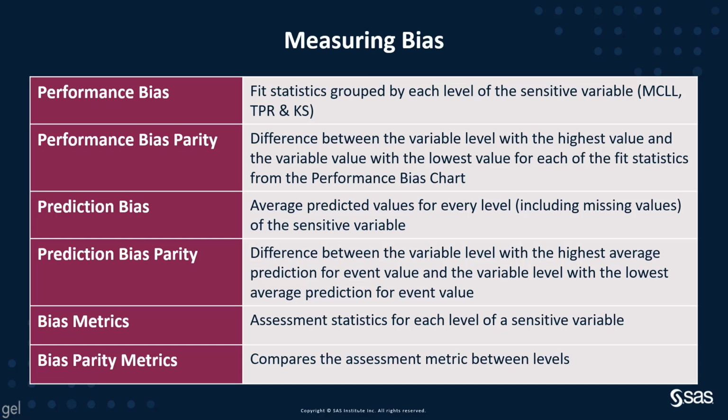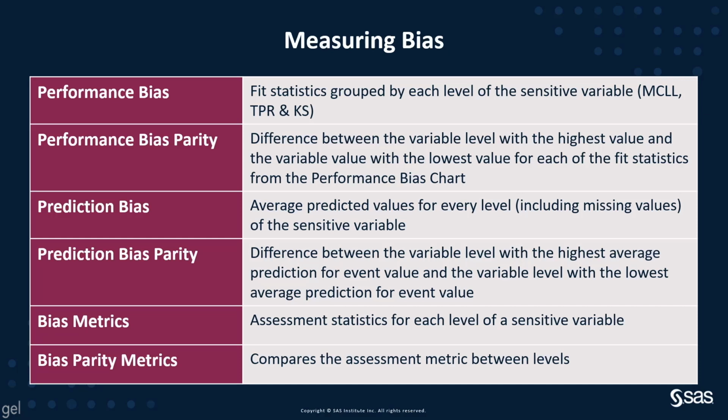Prediction bias is another measure, and this is the average predicted values for every level, including the missing values, of the sensitive variable. In our case, the sensitive variable is sex. The prediction bias parity is the difference between the level with the highest average prediction and the level with the lowest average prediction. For example, likelihood of failing to pay a loan, and we will look at our sensitive variable of sex. Finally, we have bias metrics.